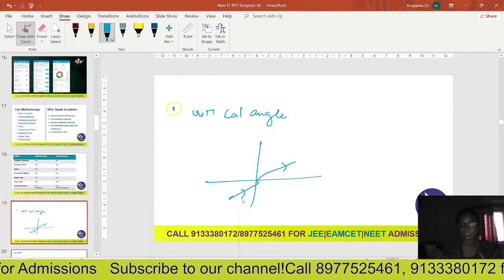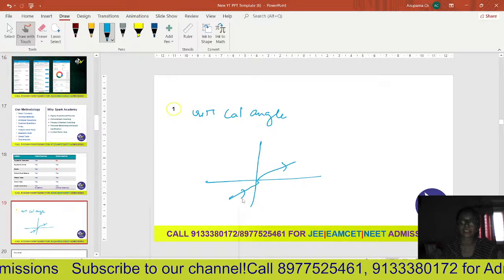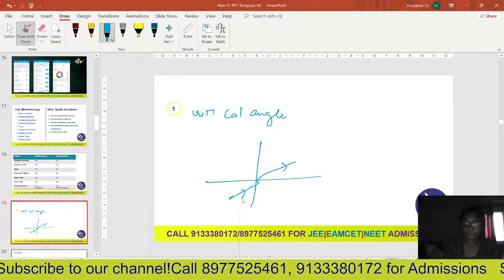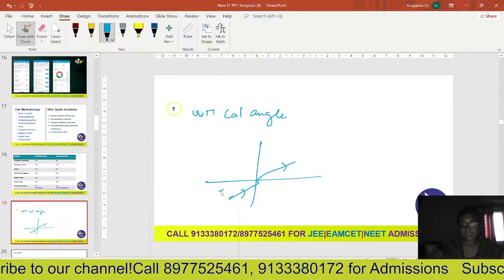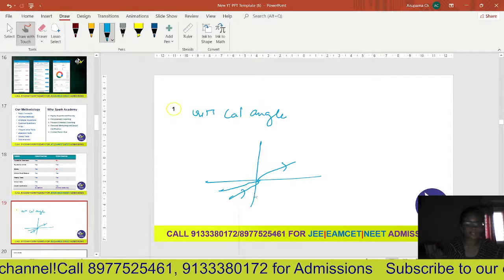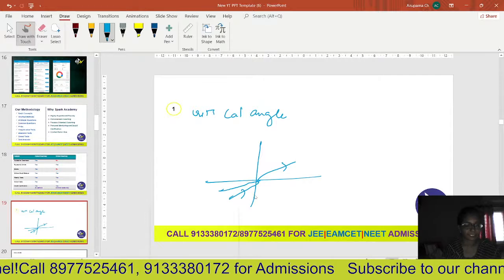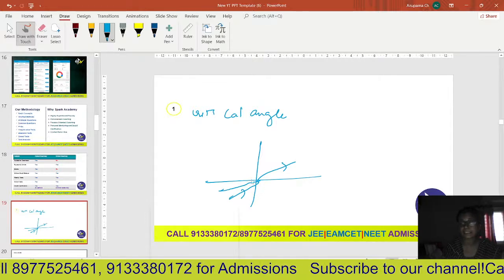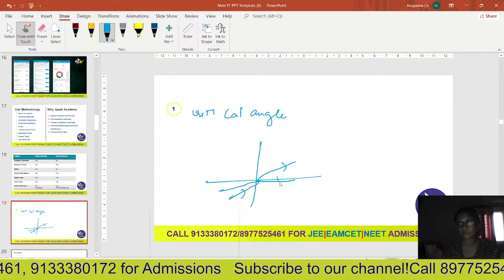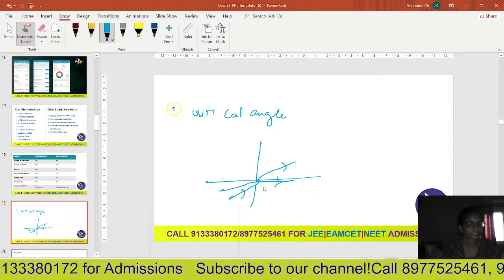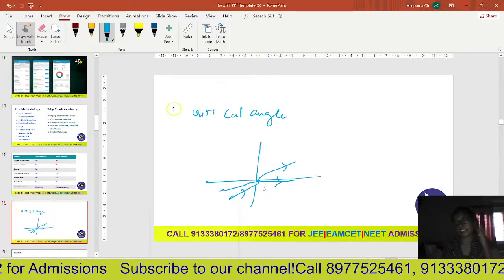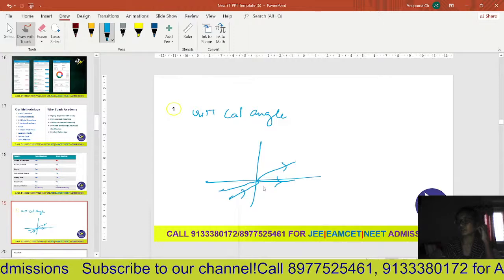What did you learn? Sine of the angle of incidence is directly proportional to sine of the angle of refraction. For example, if you go on increasing the angle of incidence, the angle of refraction also increases, right? And it increases in such a way that at one point it just grazes through the surface.